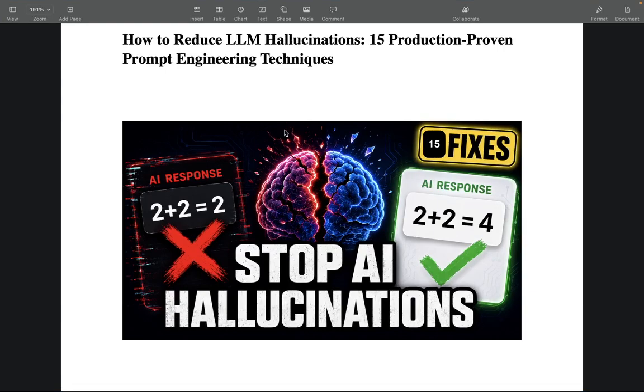Imagine using an AI application on production only to discover that your model is generating answers that sound completely confident but are completely wrong. That's called AI hallucination, and it's one of the fastest ways to lose user trust and is one of the biggest challenges when building AI systems.